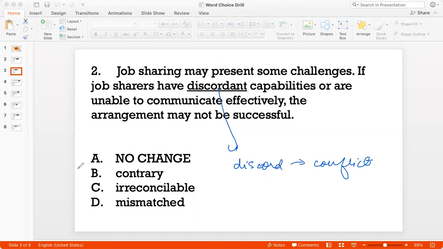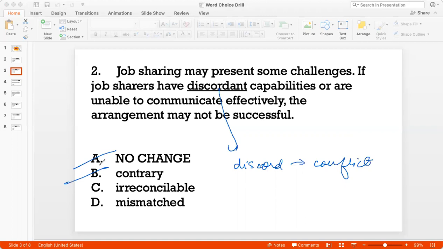So I don't like discordant. Okay, again, I can't really use the word contrary for capabilities, right? One person might be capable in operations and the other person might be capable at marketing. It's possible that those two don't go together, those two don't gel, but they can't be called contrary. So contrary doesn't seem a good word.